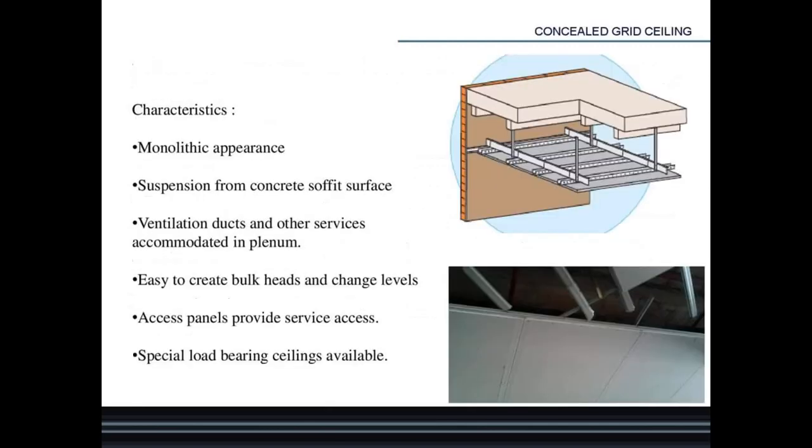Now we will see the characteristics of concealed grid ceiling first. Then monolithic appearance. This is the concealed grid ceiling. This is the grid. Whatever the grid is formed by, what each part means, we will see in the next slide. Here also the grids are not seen. If we put this panel, the grids are not visible. That is concealed, as you know, like concealed wiring in engineering. So it has a monolithic appearance.